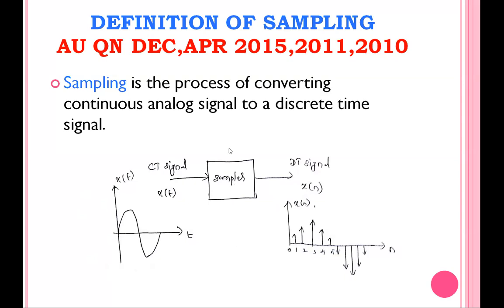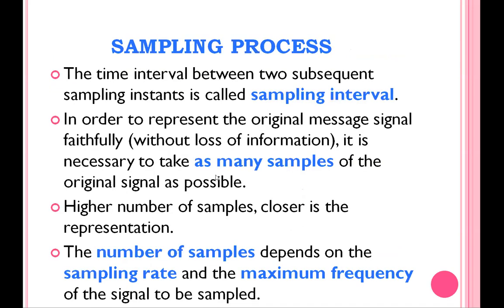So in which situation is the exact continuous time signal recovered in the receiver? We have to take a maximum number of samples per cycle. For example, here we took 12 samples. With 12 samples, you see the shape, the envelope of this discrete signal is the same as that of the continuous time signal. So in that case, we will recover the original continuous time signal in the receiver, in the recovery process. So that one is very important.